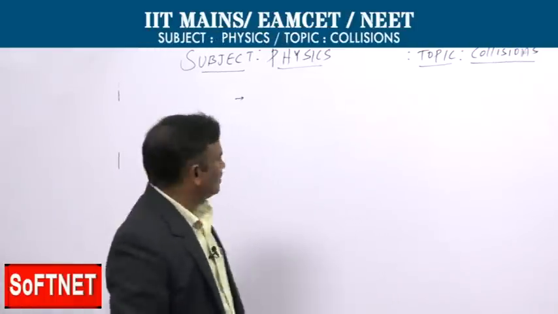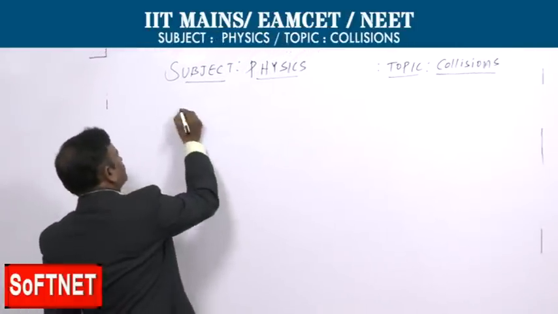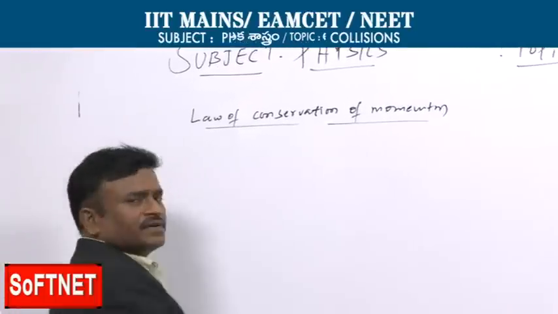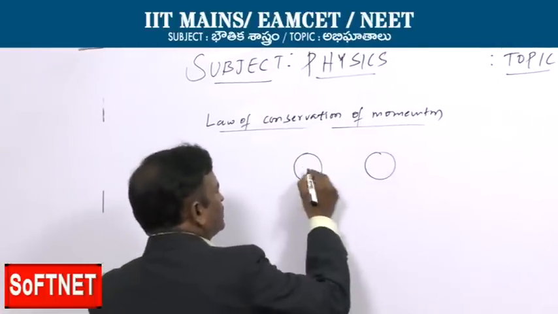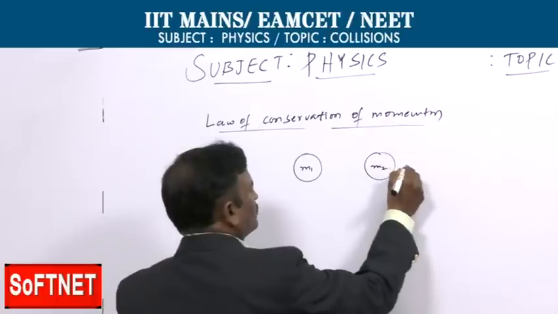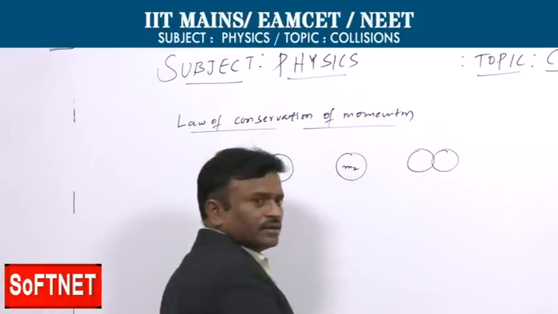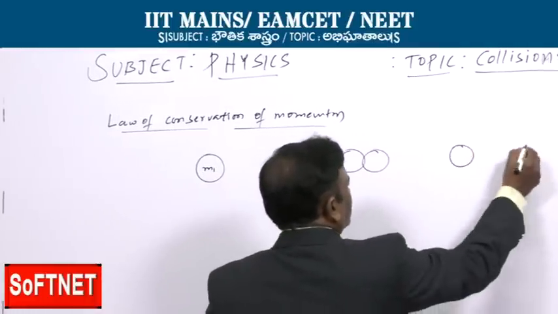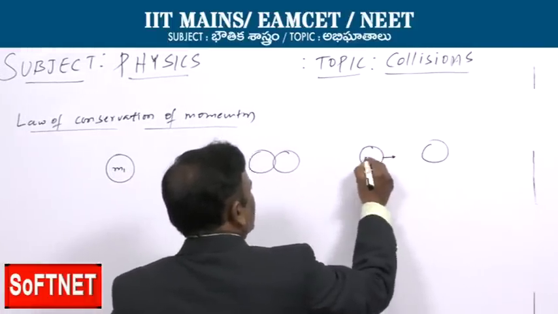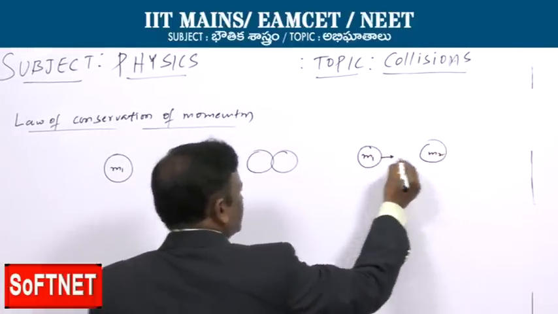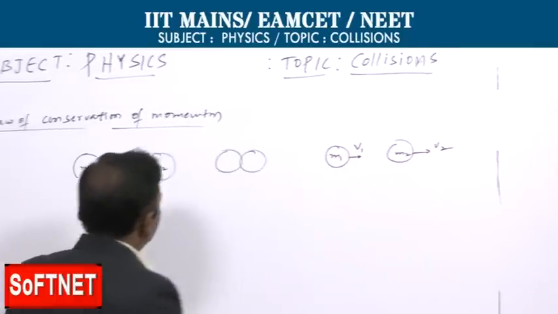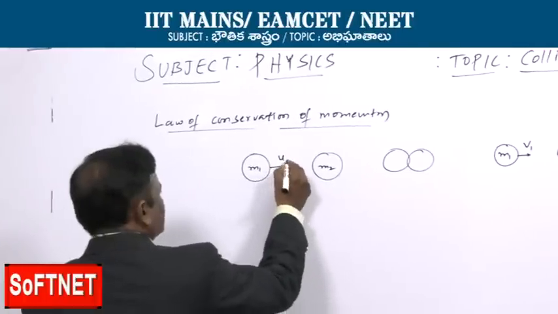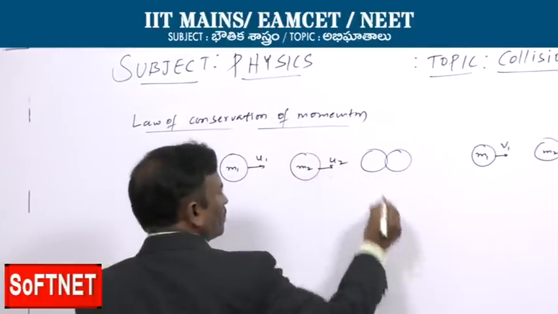So, let us see first the law of conservation of momentum. Let us take two bodies of masses m1 and m2. They are colliding. After the collision, the masses do not change, and the velocities are v1 and v2. Before the collision, let us take the velocities as u1 and u2.